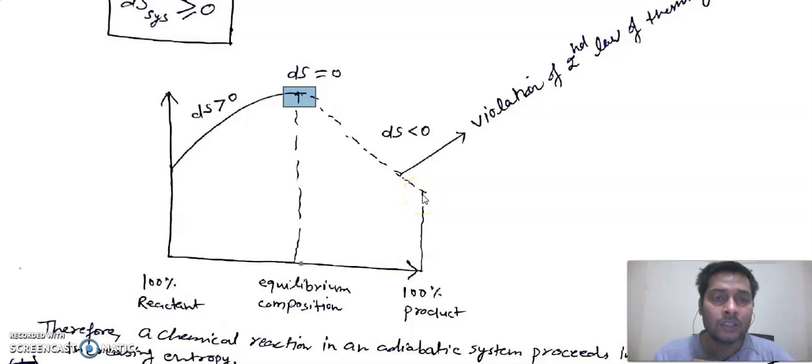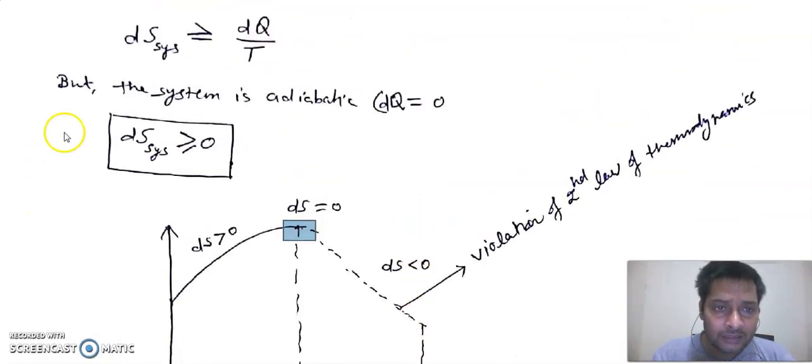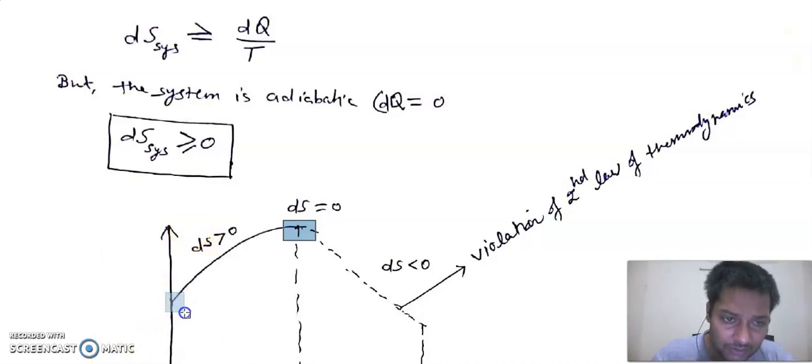Now, our condition is that the reaction will proceed only if the change in entropy is positive, or the slope of the entropy curve is positive. From this point to this point on the graph, the slope is positive.